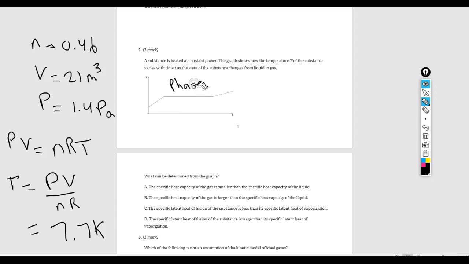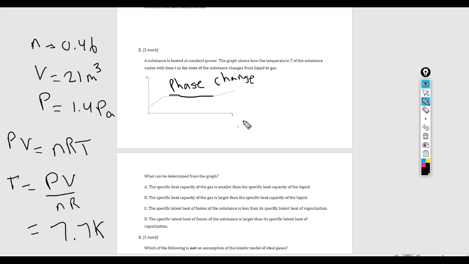I know that during a phase change the temperature of a substance does not increase, and the reason for that is as you add heat during a phase change, all the heat that you put in is going to breaking the bonds between the molecules that make up the substance. And so, because there's no heat left over to increase the kinetic energy of those atoms or molecules, the temperature doesn't change. So here we have a phase change going from liquid to gas, and after that we have a temperature change as the substance is now completely turned into a gas and is free to increase its temperature.